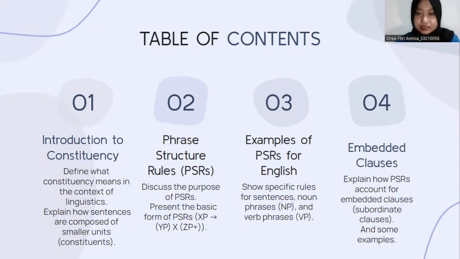The third is examples of PSRs for English. I will show you the specific rules for sentences, noun phrase or NP, and verb phrases or VP. And the fourth is embedded clauses. I will explain how PSRs account for embedded clauses, subordinate clauses, and some examples.